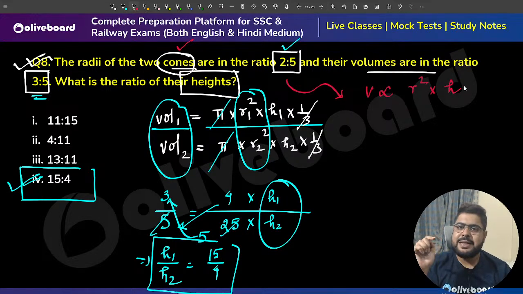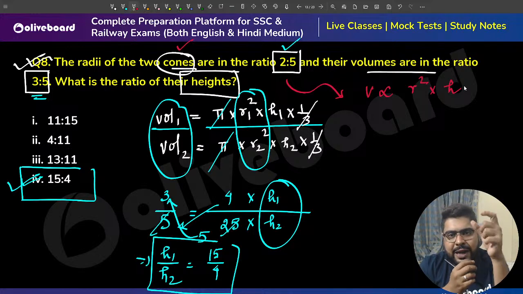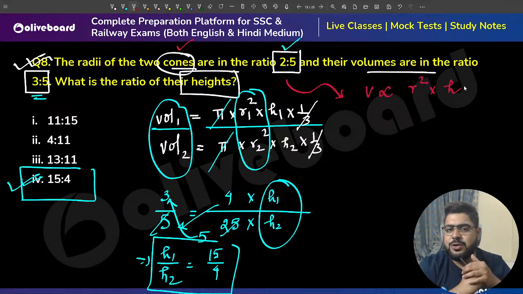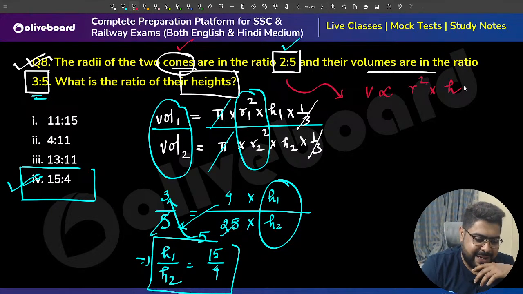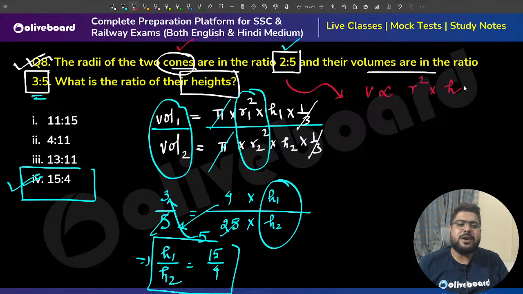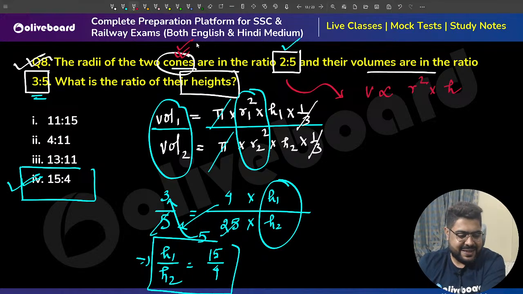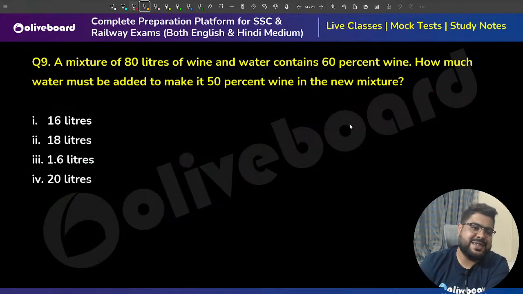Remember this. The pi, 1/3, all those things are constants. So whenever you take a ratio, those will cancel out. Perfect, Akash. I have not actually seen it, brother. I was going back and forth. Perfect. Let's go, sir.